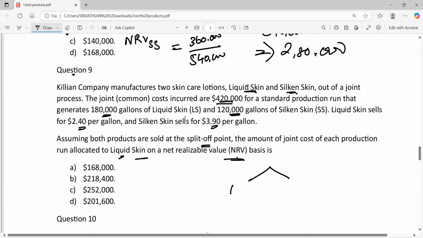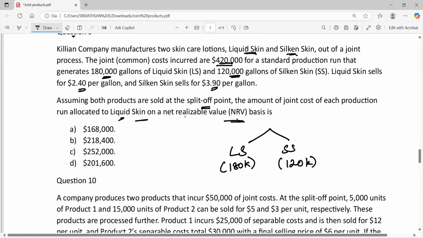So we are producing 2 products, LS and SS, 180,000 gallons of LS and 120,000 gallons of SS. What is the selling price? $2.4 per unit for LS and $3.9 per unit for SS. We have the selling price, but nothing is mentioned about the further processing cost.